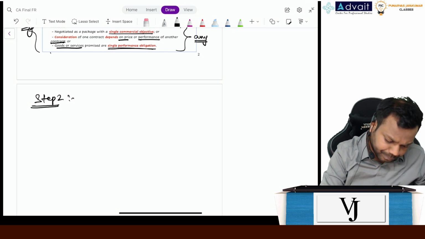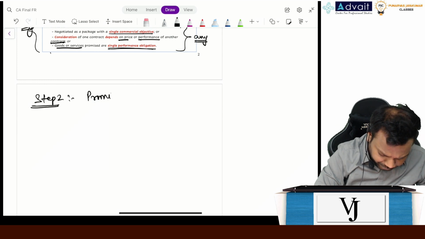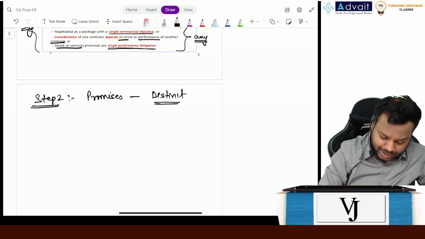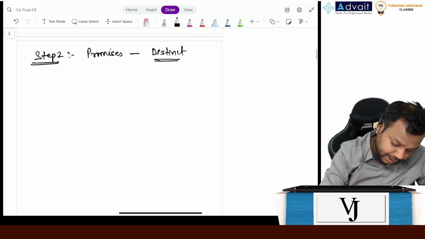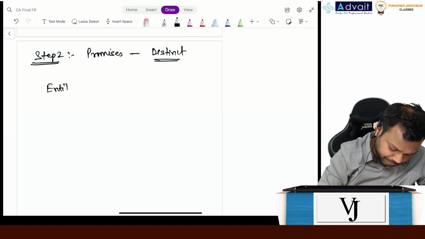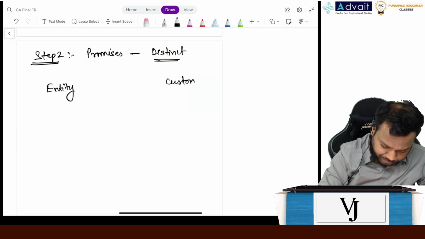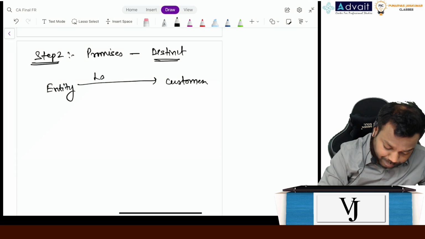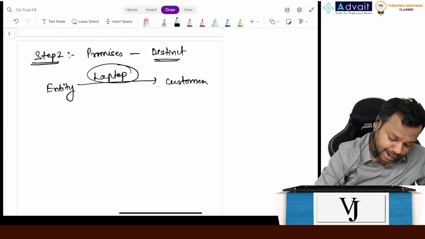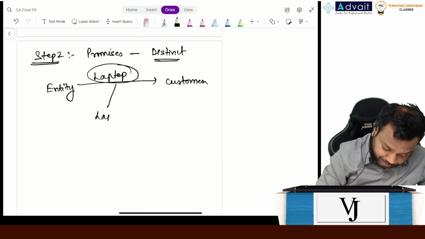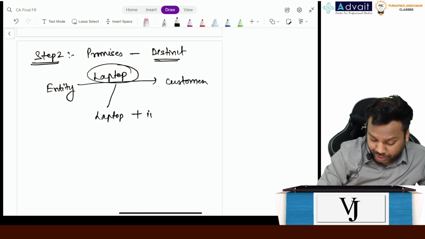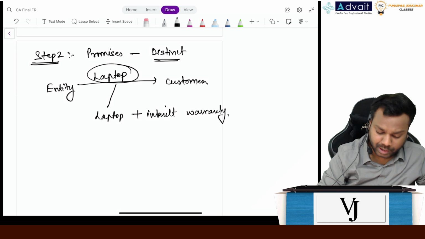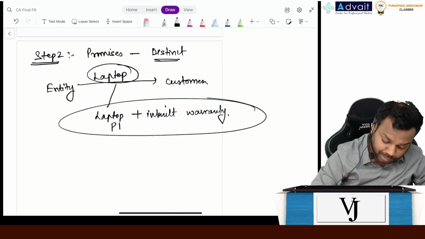Understand, let me write here. The promises which are distinct. Let me take up an example and then explain it to you. Let's suppose this is the entity and this is the customer. Entity enters into a contract with the customer for sale of laptop, and along with the laptop it will sell inbuilt warranty, okay.